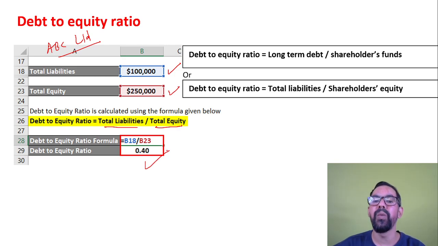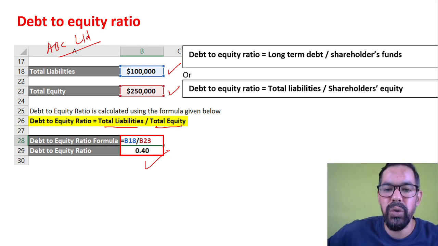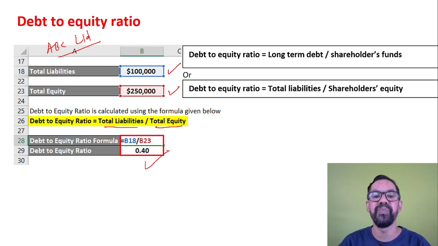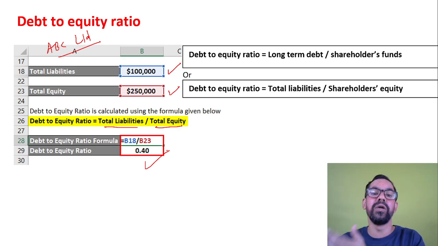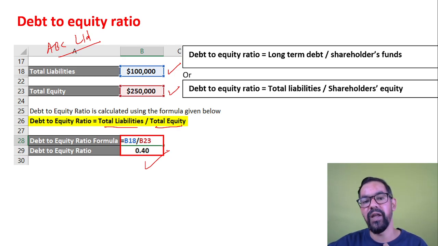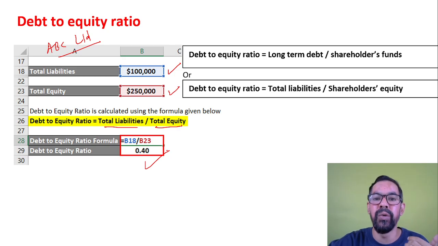So the outcome is 0.40. With the help of solvency ratio you are identifying the long-term viability of a company. When you do fundamental analysis, you can use these ratios. This way you can calculate debt to equity ratio.